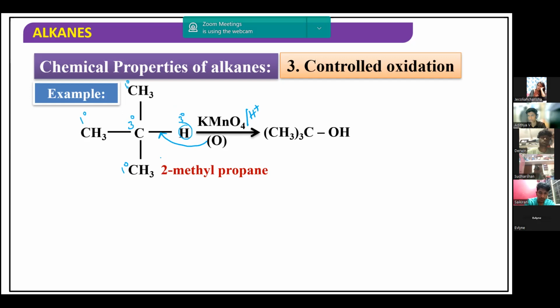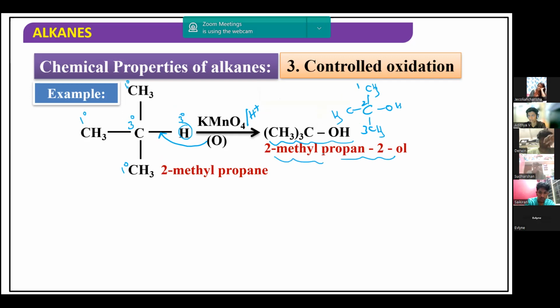Addition of oxygen is nothing but oxidation. So we are going to get this alcohol, which is called tertiary butyl alcohol as a common name, and the IUPAC name is 2-methylpropan-2-ol. It will be something like this: CH3, CH3, CH3OH, 1, 2, 3. That is 2-methylpropan-2-ol, because the alcohol group is in the second position.